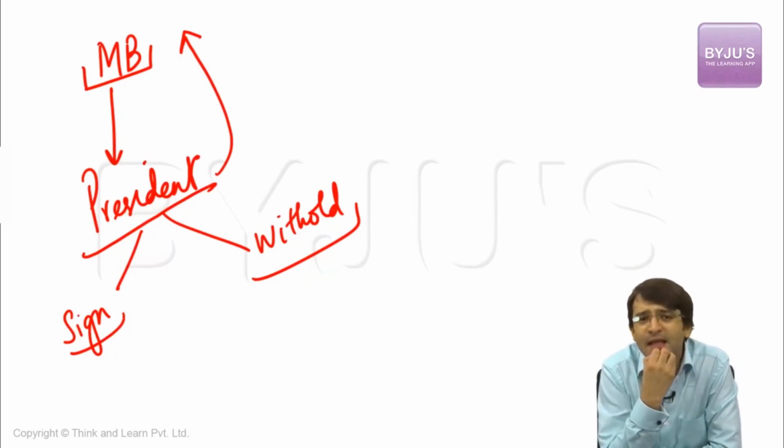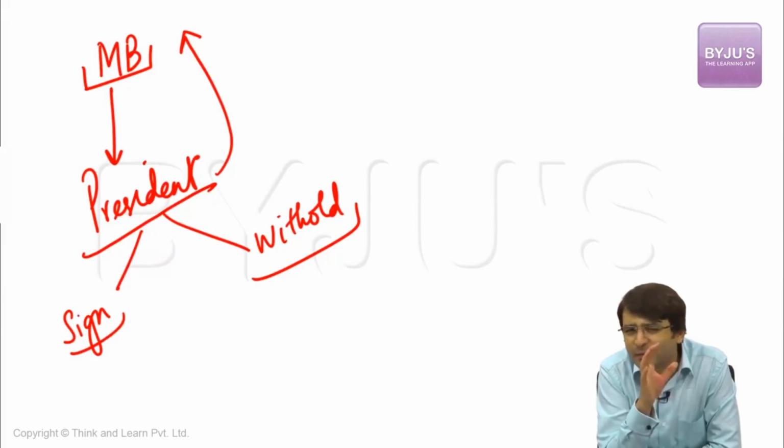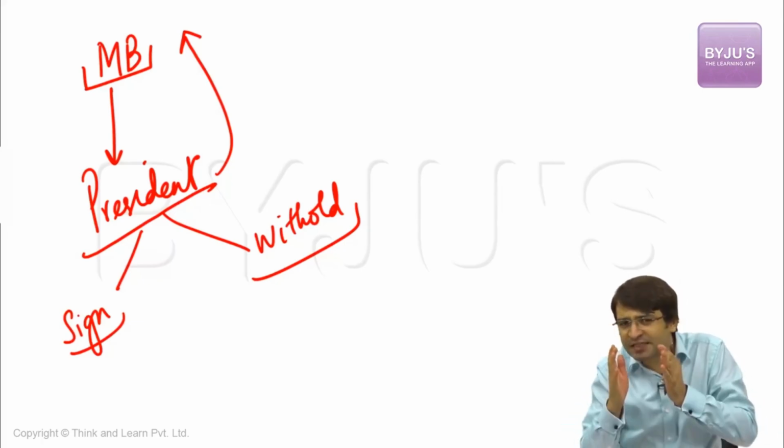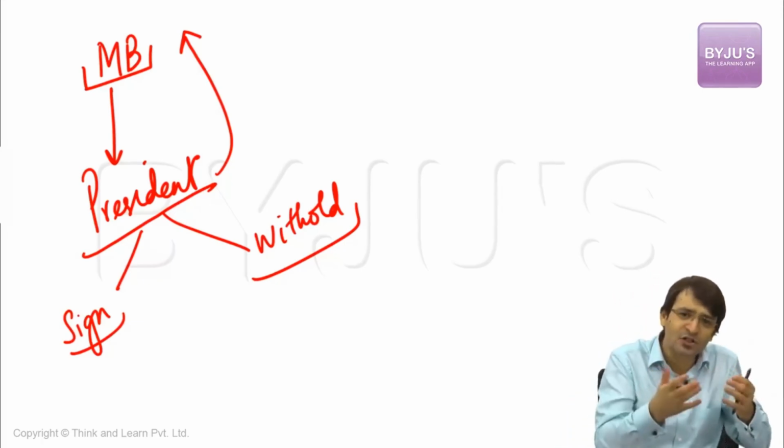this bill was introduced in Lok Sabha. But once it was introduced, most of the members of the government were not present in Lok Sabha. And in Lok Sabha, what happened? This money bill was significantly amended by the members of the Lok Sabha. That means the shape with which the President gave his permission to table this money bill has changed because of the amendments that took place in Lok Sabha.